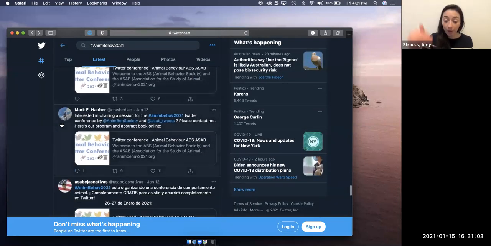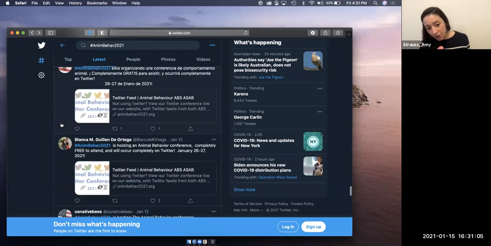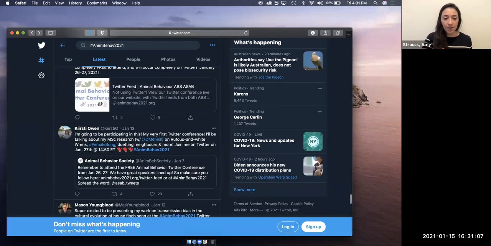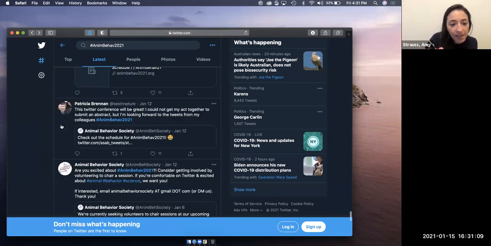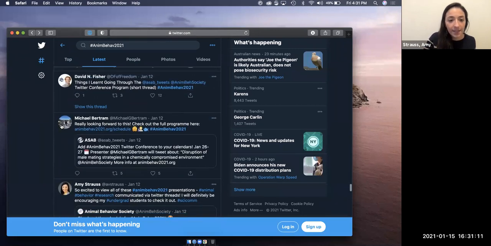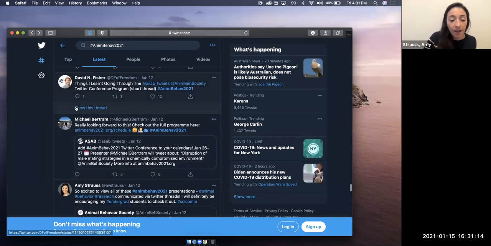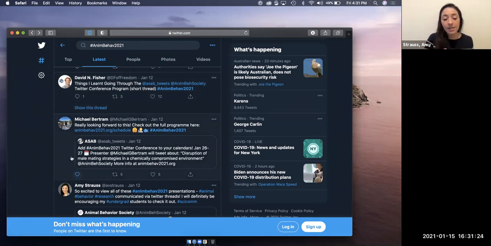In order to read the whole presentation, you have to click into the thread, where it will populate the rest of the tweets. So here's an example of a thread. David N. Fisher, Twitter user, shared a sequence of tweets that are all linked together. So this button appears. It says show this thread. And you can see these other ones don't have that button, because there's just a single tweet, and so you can see the whole thing right there.